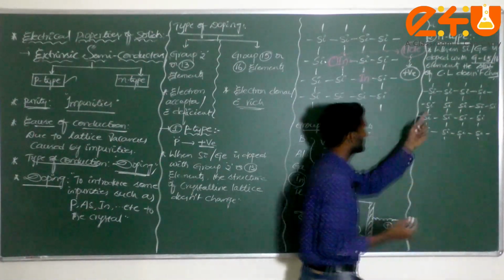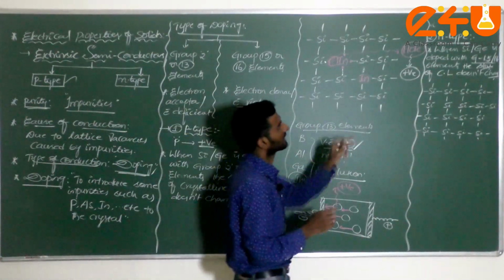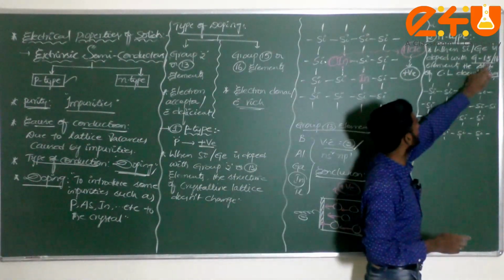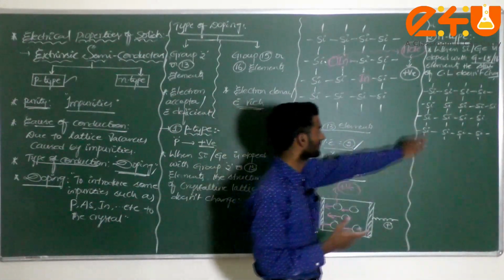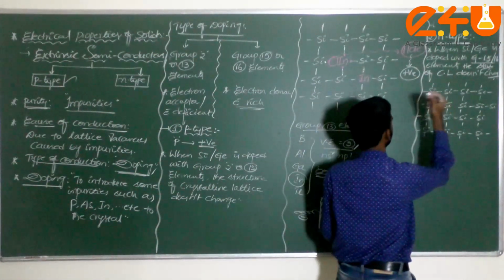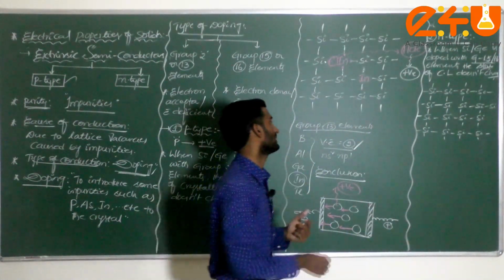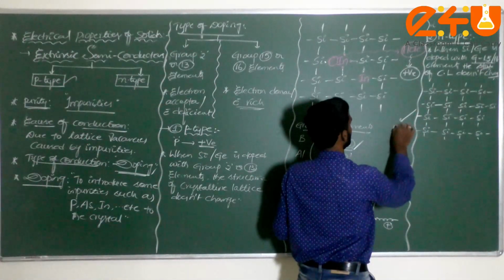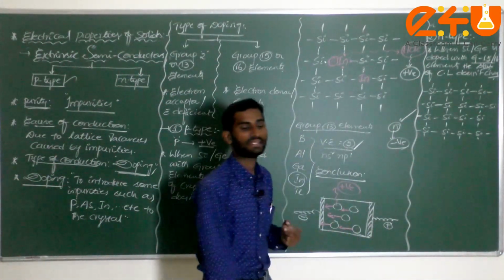Am I correct or not, dear student? This is called an intrinsic semiconductor. Next, what you are going to introduce here is doping with either group 15 or 16 elements to the crystalline lattice. Such type of conductor is called n type. Generally the n stands for negative, dear students.